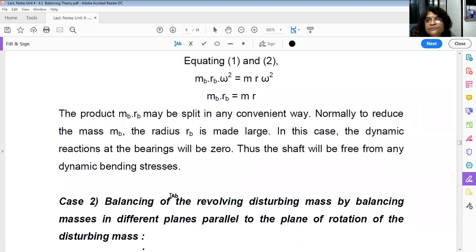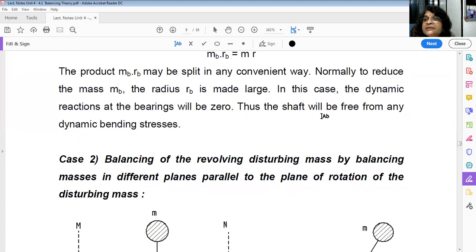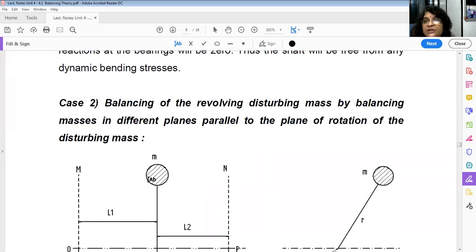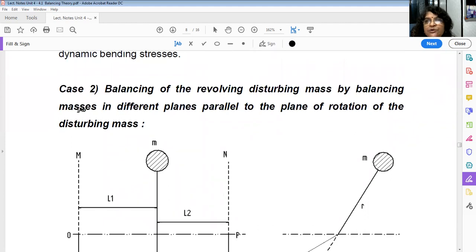Then this system will be free from any dynamic bending stresses also, because there is no unbalanced force. So this was case 1. Now what is case 2?